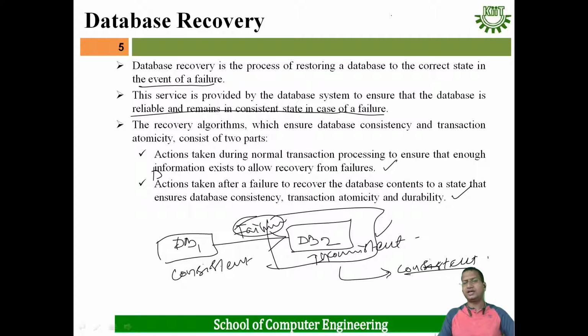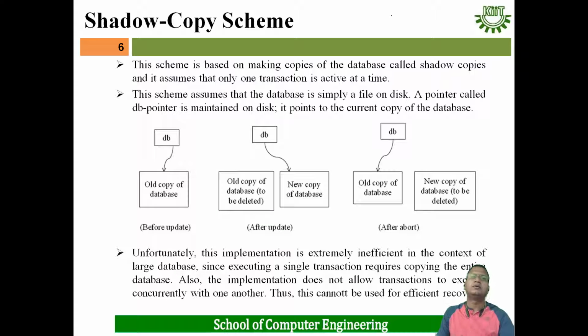One is during normal transaction processing, what action we have to take so that failures do not cause problems. And another thing: suppose failure happens, then after that what processing we have to do so that the database state can be taken from an inconsistent state to a consistent state. Okay. Now we'll see one of the very early database recovery techniques.